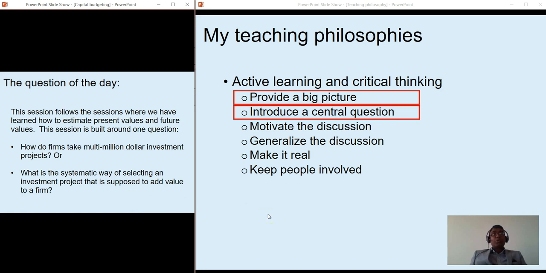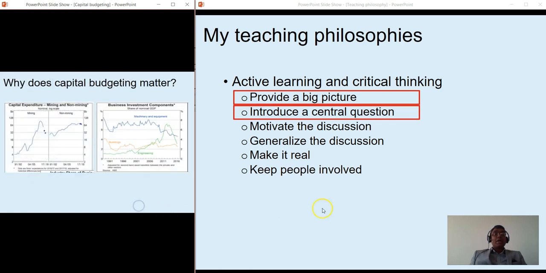Since the next obvious query students may have is why it's important to answer this question, my next role is to motivate the discussion, where I come up with some statistical information or a graphical presentation or maybe a video, where I show how answering this question or understanding this lesson may be helpful in their future potential role in corporations, or how they are important for the corporations or economy as a whole, so that students get motivated to take part in the lesson.